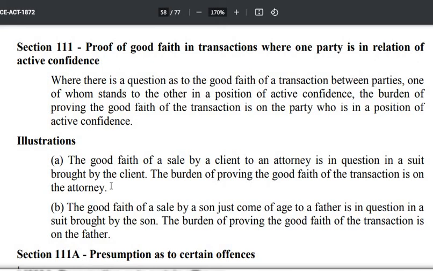Now there is price list, market price. Now the court will presume under section 111 here that the contract was improper.